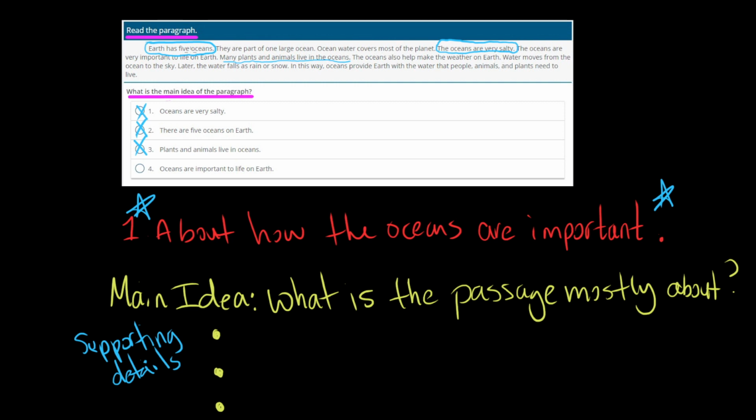Okay, right here it says the oceans are very important to life on Earth. Let's see as we read, does it say why they're important to life on Earth? Well, it does. They're important because plants and animals live there. Okay, they're important because it helps make the weather. Okay, it's important because the oceans provide Earth with water that people and animals and plants need to live. So the main idea of this passage is going to be number 4.